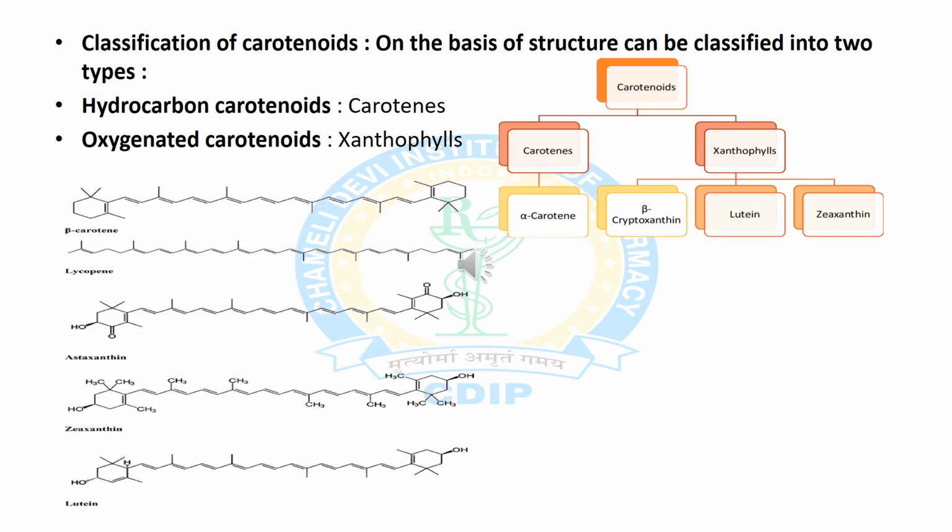Now we will discuss classification of carotenoids. On the basis of their structure, they can be classified into two types. First is hydrocarbon carotenoids, which are known as carotenes, and oxygenated carotenoids, which are known as xanthophylls. Carotenes are further classified into alpha and beta carotene, and xanthophylls are further classified into beta cryptoxanthin, lutein and zeaxanthin. The structures are also shown in the diagram.